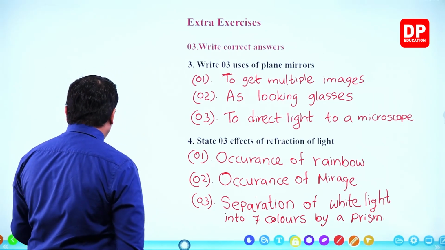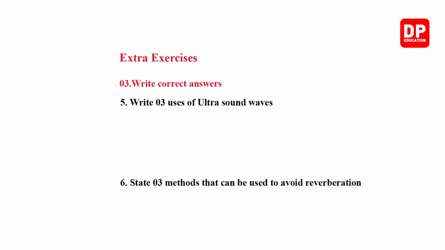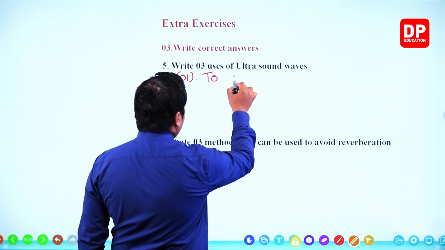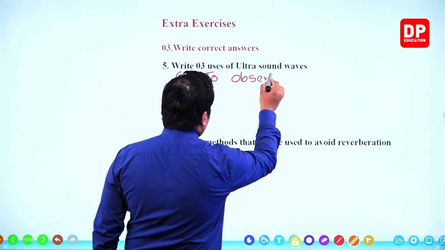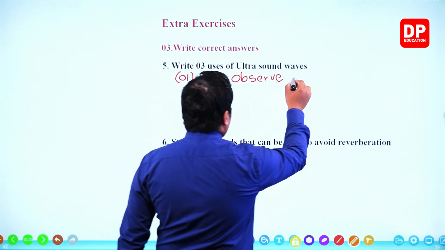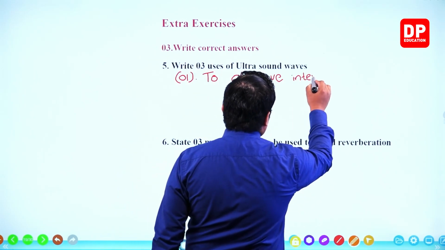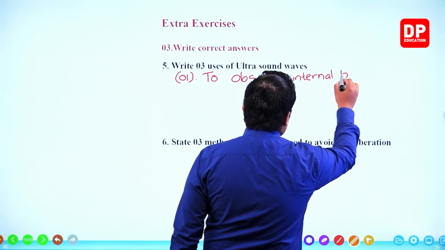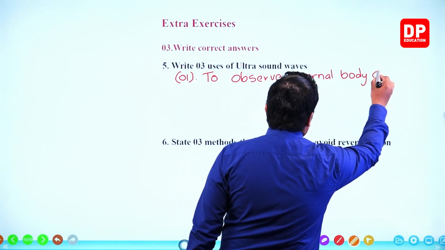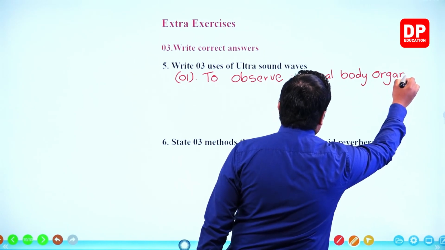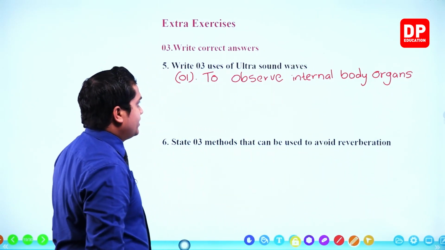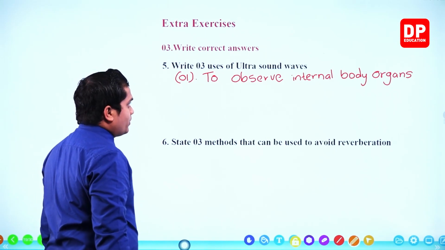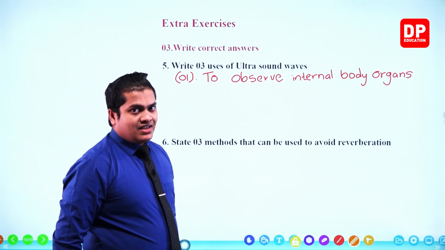Then the question number 5. Write 3 uses of ultrasound waves. So we use ultrasound waves in number 1, to observe internal body organs. To observe internal body organs we can use ultrasound waves. Here the ultrasound scanning is used, right?